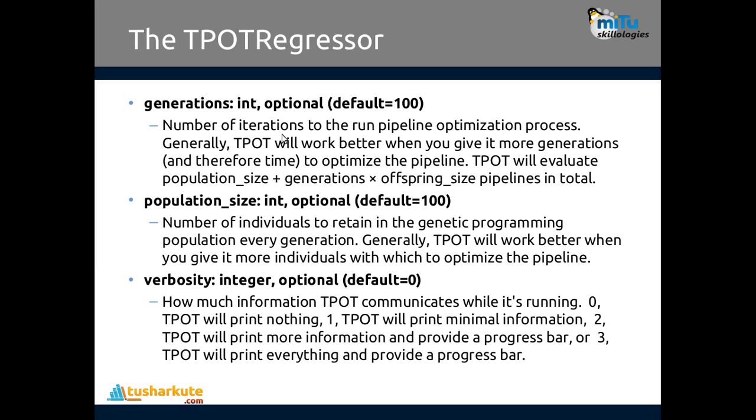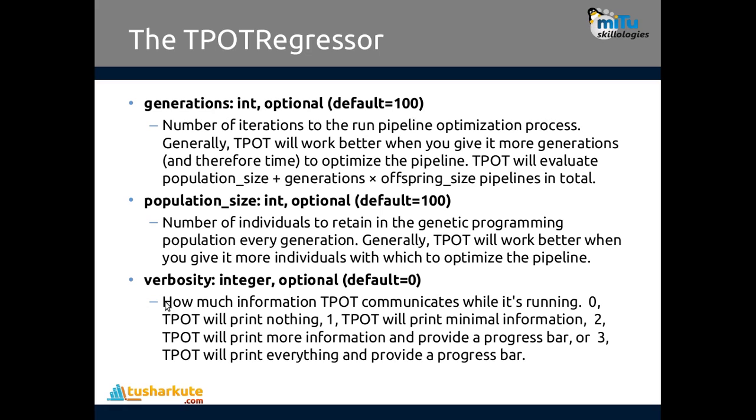The default number of generations is 100. The second parameter that we have seen is population size, which is 100 by default again. It is the number of individuals to retain in the genetic programming population every generation. Generally TPOT will work better when you give more individuals with which to optimize the pipeline.